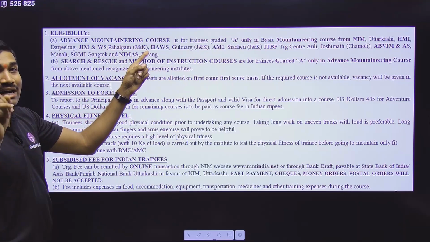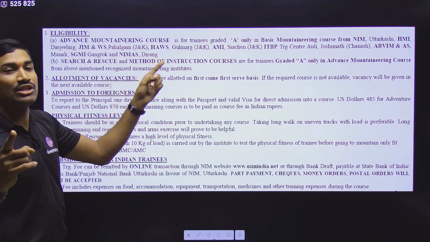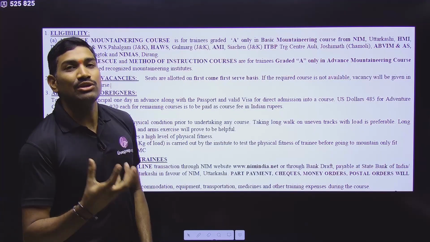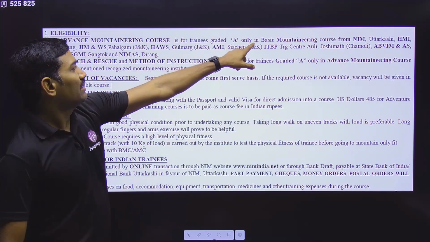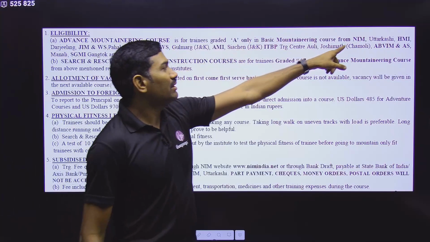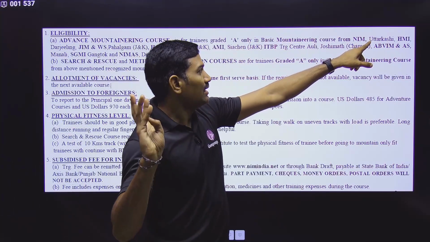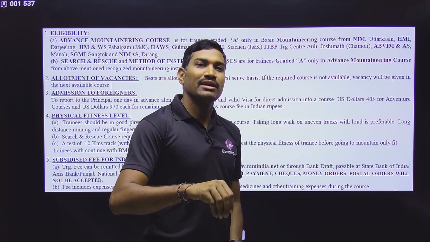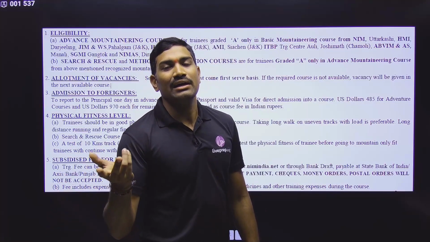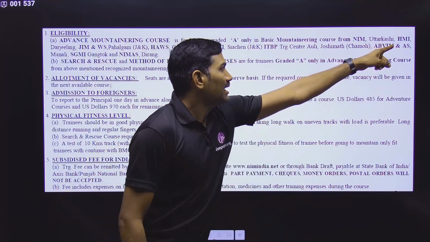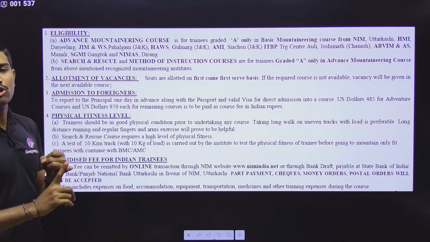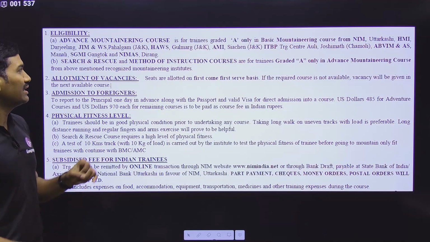Those who want to do the advanced mountaineering course definitely need to get an A grade in the basic mountaineering course. But from where do they need to get that BMC certificate? An A grade in the basic mountaineering course either from NIM. That means those who did BMC from NIM and got an A grade can apply for AMC in NIM, or else HMI, Himalayan Mountaineering Institute, Darjeeling. There also you can do BMC, and there also you need to get an A grade.